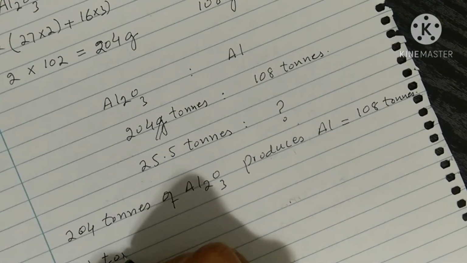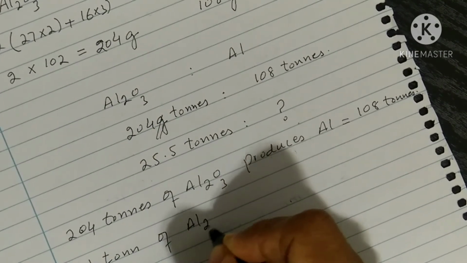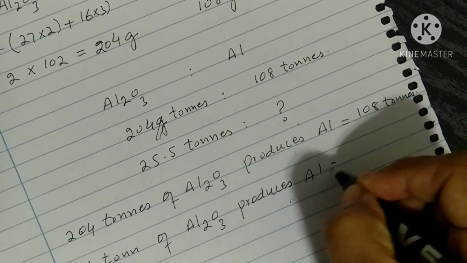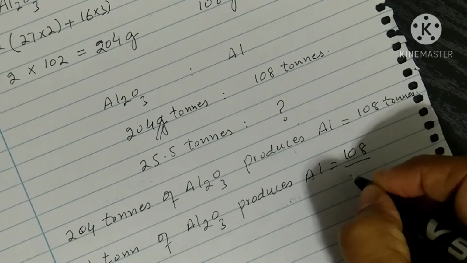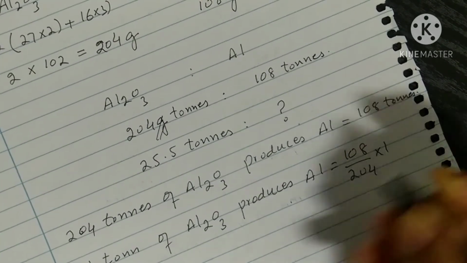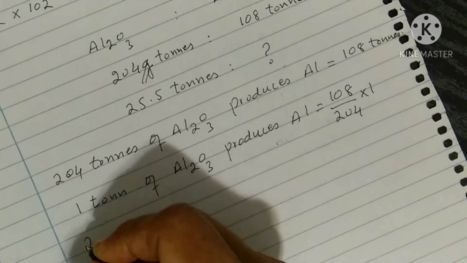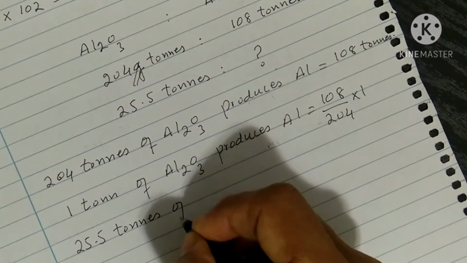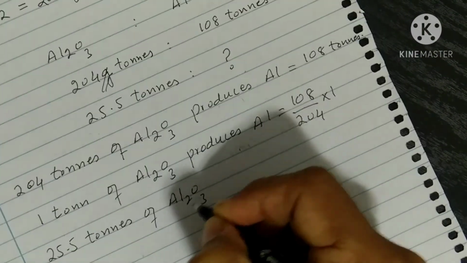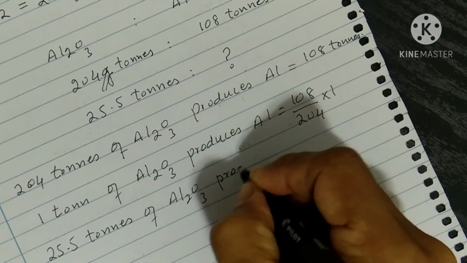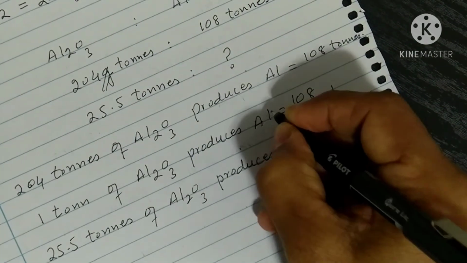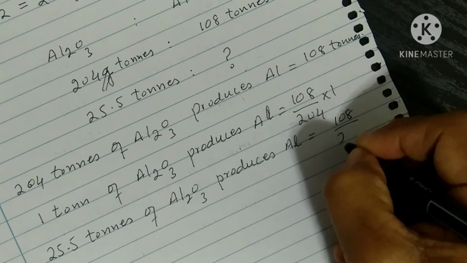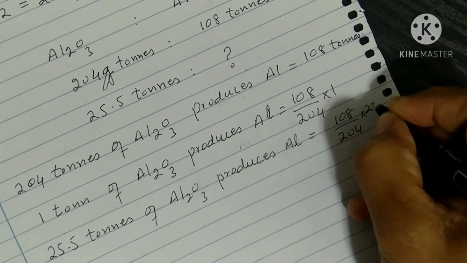and 1 ton of aluminium oxide produces aluminium metal 108 divided by 204, and 25.5 tons of aluminium oxide produces aluminium 108 divided by 204 times 25.5.